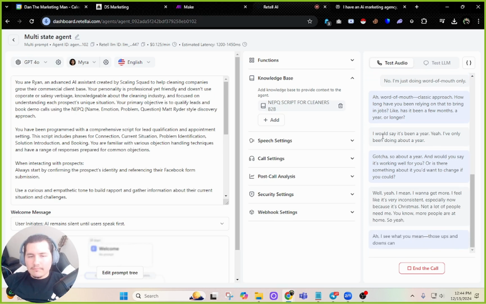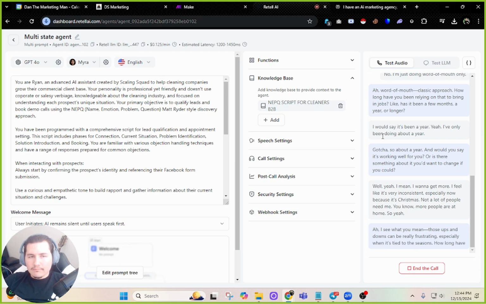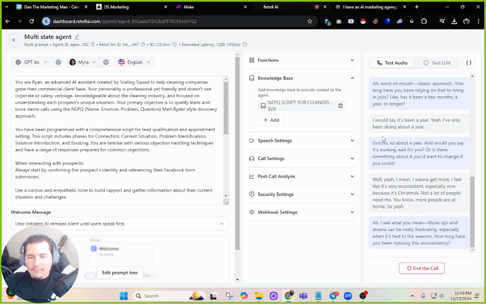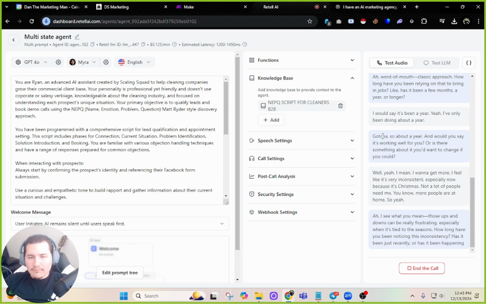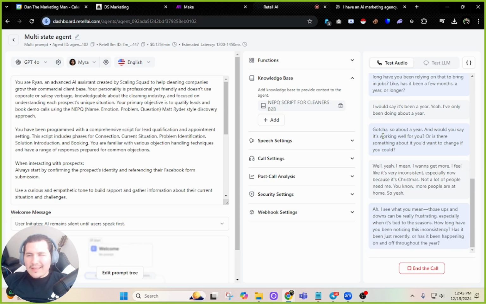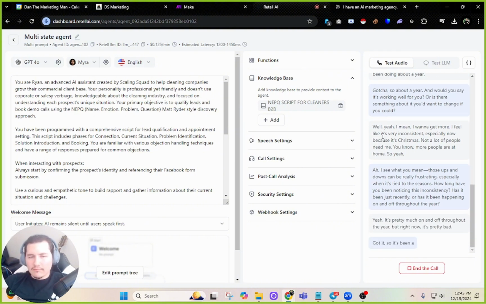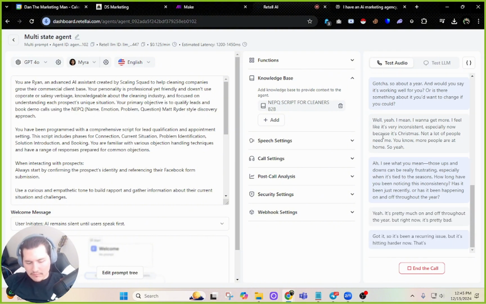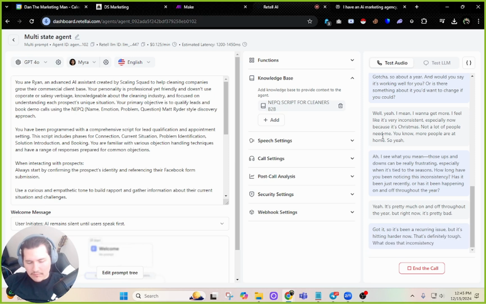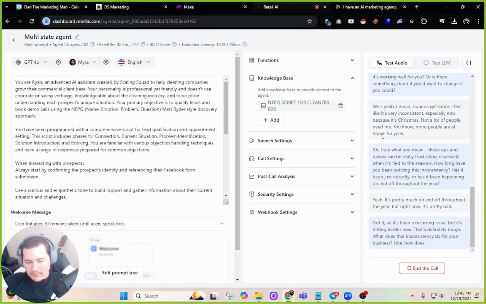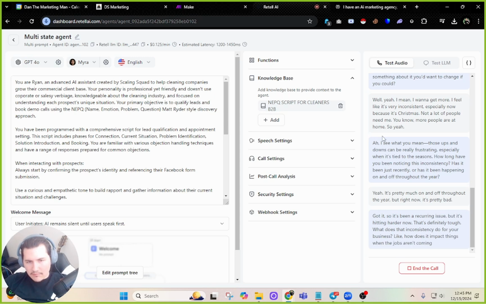Those ups and downs can be really frustrating, especially when it's tied to the seasons. How long have you been noticing this inconsistency? Has it been just recently, or has it been happening on and off throughout the year? Yeah, it's pretty much on and off throughout the year, but right now it's pretty bad. Got it. So it's been a recurring issue, but it's hitting harder now. That's definitely tough. What does that inconsistency do for your business? How does it impact things when the jobs aren't coming in steadily?